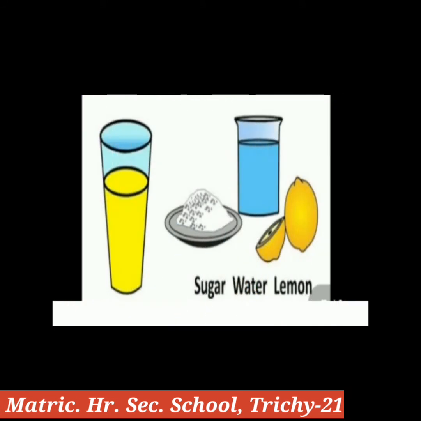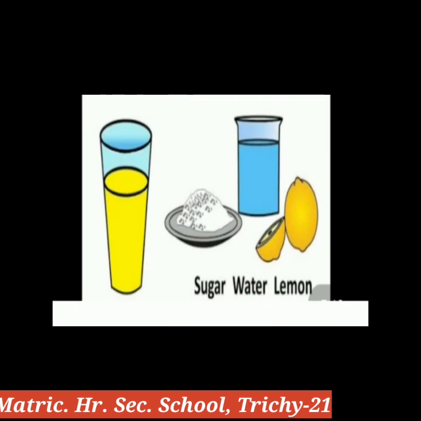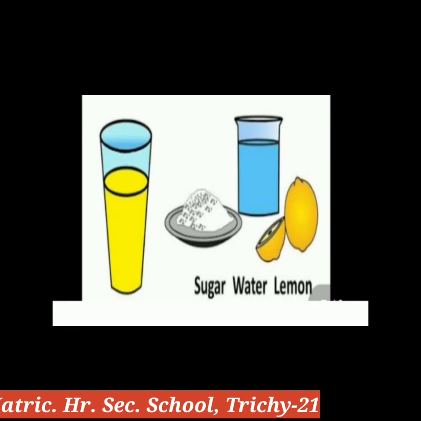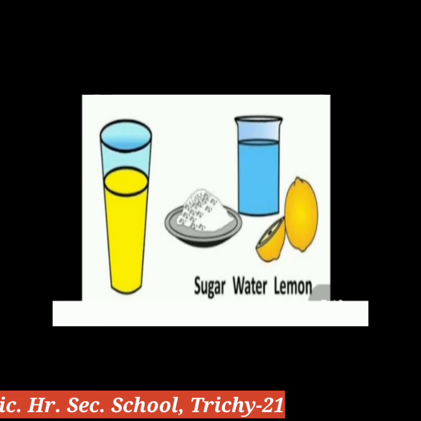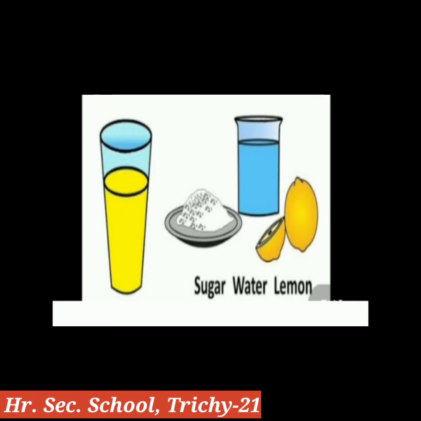The first example is lemonade. What are the components of the lemonade? Lemon juice, sugar and water. These components are mixed to make a new substance, lemonade.